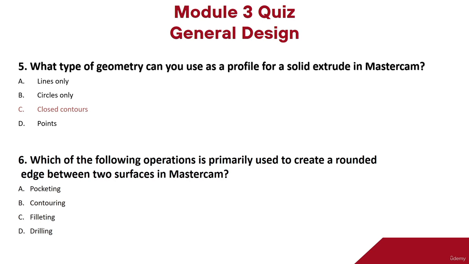Next question is, which of the following operations is primarily used to create a rounded edge between two surfaces in Mastercam? Option A, pocketing. Option B, contouring. Option C, filleting. Option D, drilling. So the right answer to the question is option C, filleting.